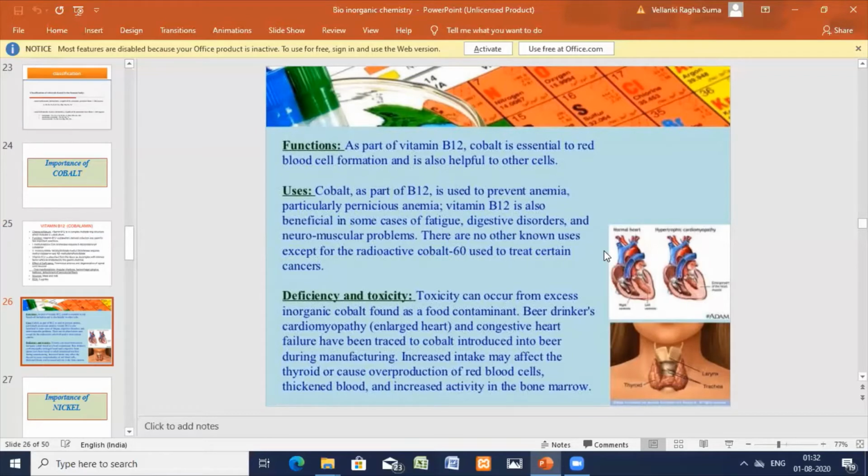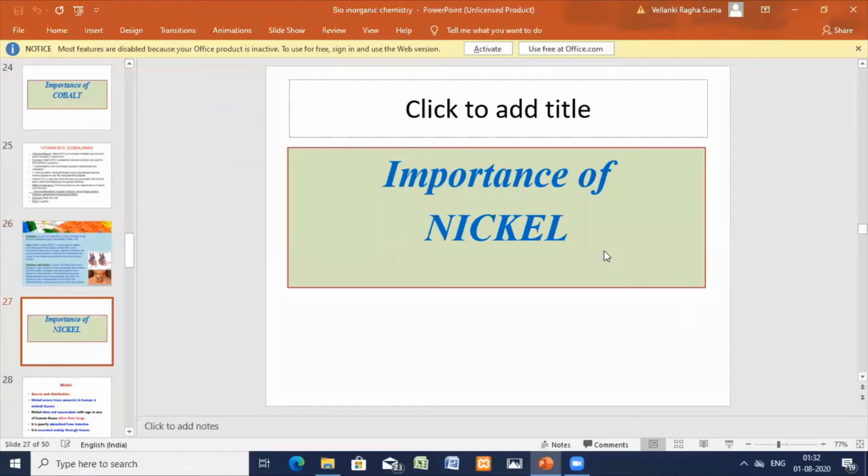So we have seen the functions, the uses, and the distribution. Next, deficiency and toxicities also. Now let us go to the importance of nickel. Even nickel, you have seen, is a micro element.